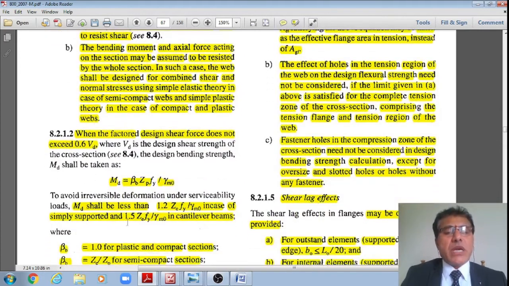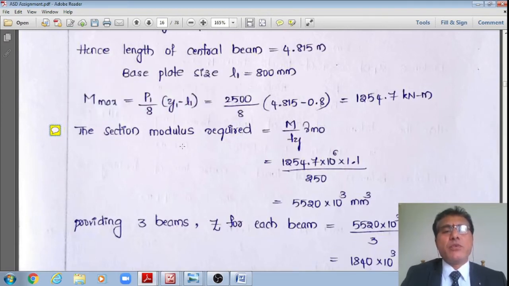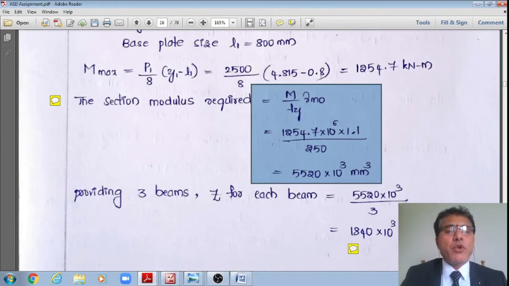However, to start with, I have assumed two things: a plastic section as well as low shear. To start with, I am assuming so. Therefore, the section modulus required, ZP required, is equal to M divided by Fy divided by gamma m0. Upon substitution, 1254.7 into 10 to the power 6 multiplied by 1.1 divided by 250. It works out to 5520 into 10 to the power 3 mm cube.